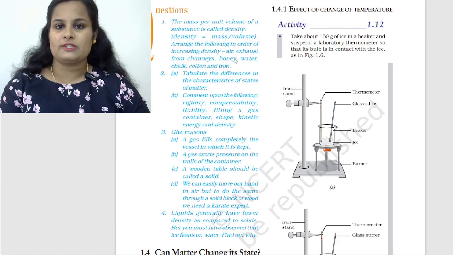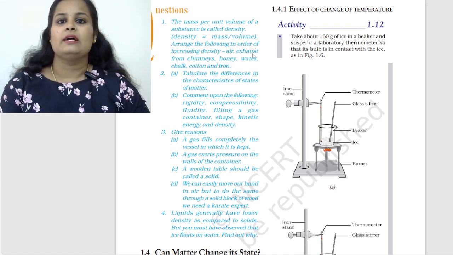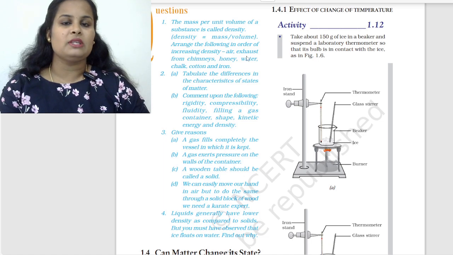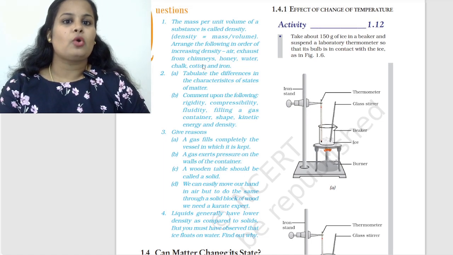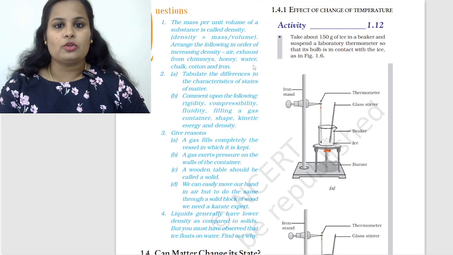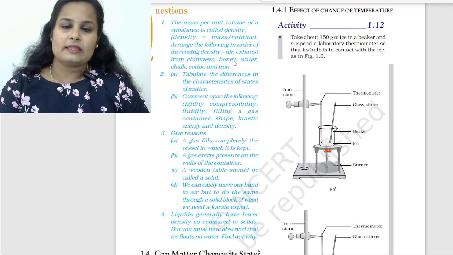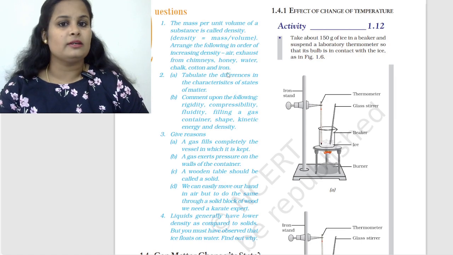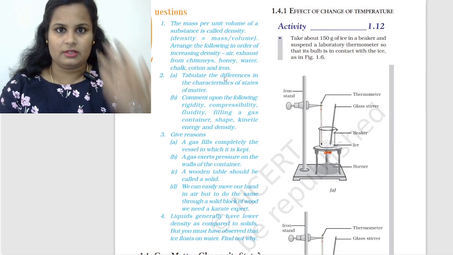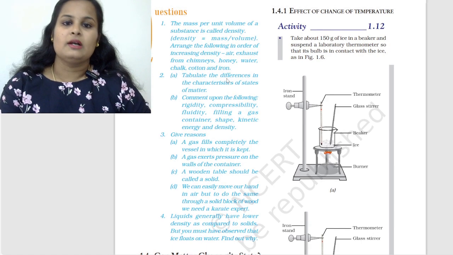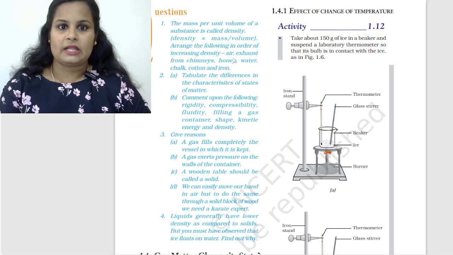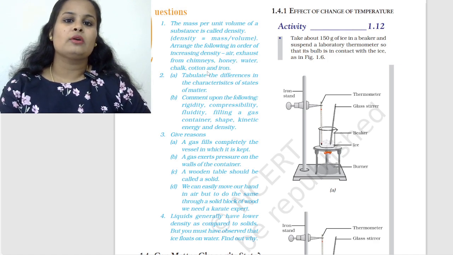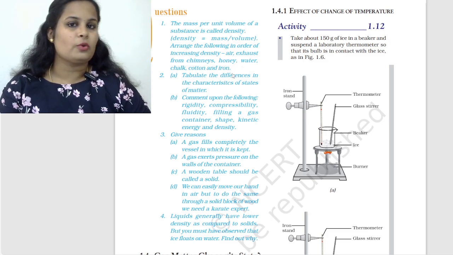So we can say that air will be the first option with the least density. Then comes exhaust from chimneys. Then cotton. Then we can go for water. Then honey, then chalk, and last iron with the greatest density. So once again, air, then exhaust from chimneys, then cotton, then water, honey, chalk, and iron. I hope the question is clear.